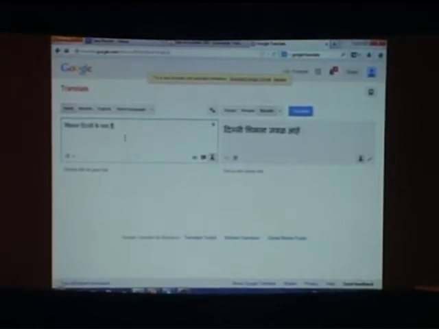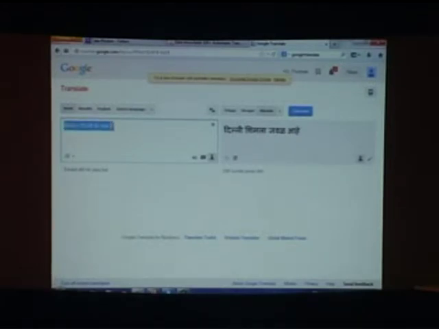Should show the Hindi screen. शिमला दिल्ली के पास है. No, it should be Shimla Delhi चा जवळ आहे. Huh? Okay, so let's see what we do.